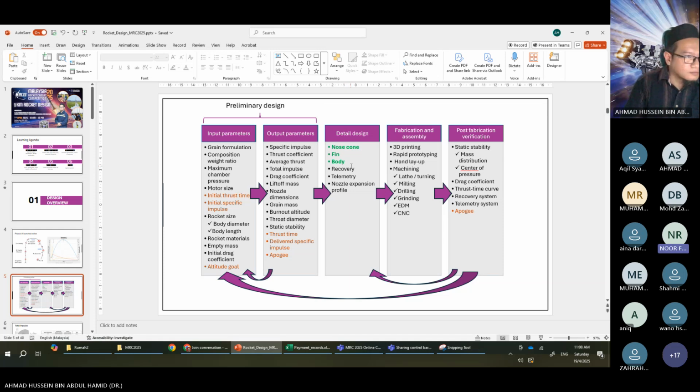There's a question in the chat box. Will the motor engine be provided? Yes, the motor will be provided. We are going to provide the dimensions later on, so that when you design the body and the casing of the rocket motor, you have to ensure that the motor will fit into your casing. But the dimensions will be provided later.